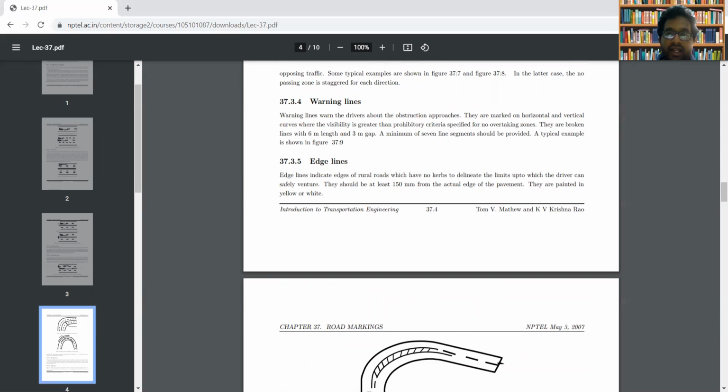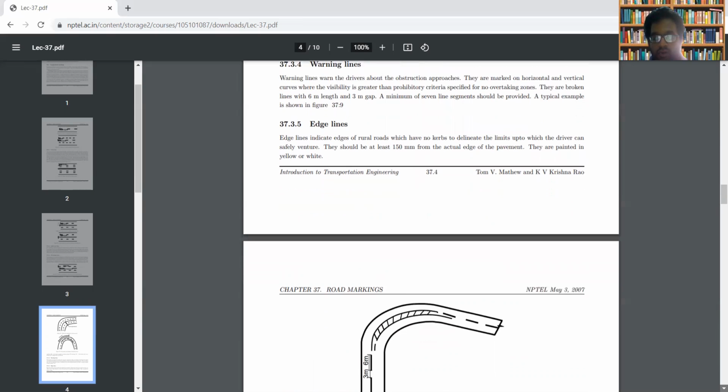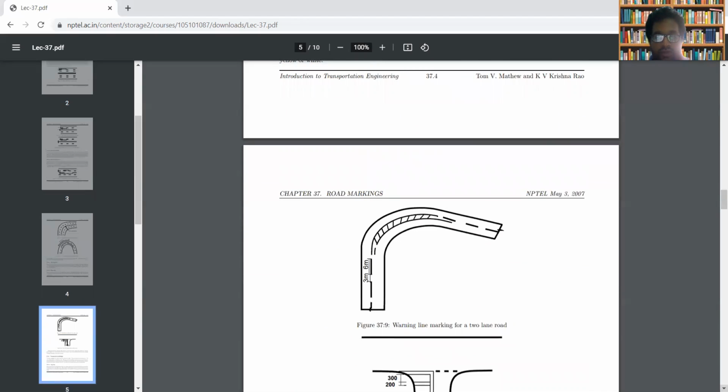Next one is warning lines. Warning lines will be warning the drivers about the approaches or about the obstruction in the approaches. In the case of horizontal and vertical curves, when visibility is greater than the prohibitory criteria, you will be providing the warning lines. This is the warning lines where there is prohibition.